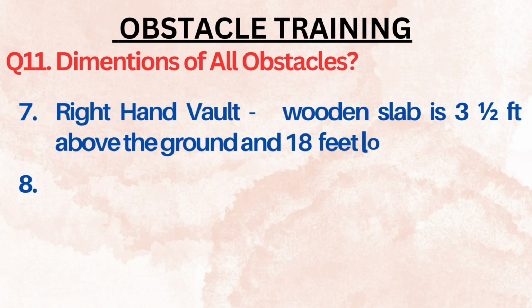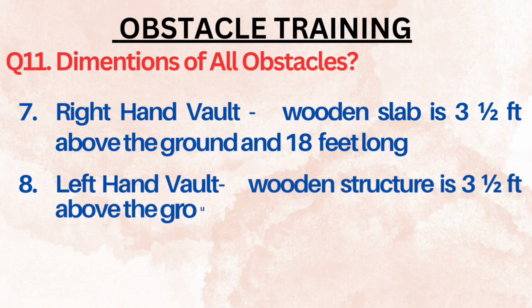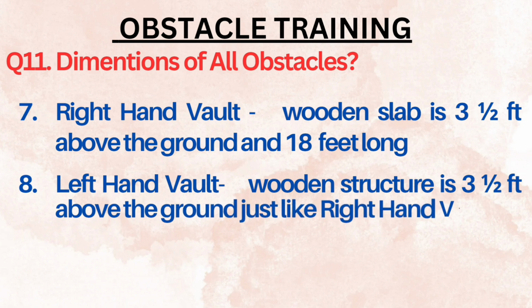So there are 2, right hand vault and left hand vault. They are exactly similar. The only difference is how you actually do it, from your right hand or left hand. So right hand vault is a wooden slab. It is 3.5 feet above the ground, and it is 18 feet long. The next I already told you, left hand vault. It is again similar to right hand vault, a wooden structure, 3.5 feet above the ground, just like the right hand vault. I told you these 2 obstacles are quite similar. The difference is actually how you have to do it practically.